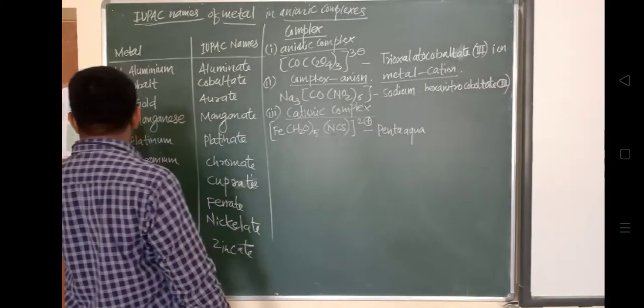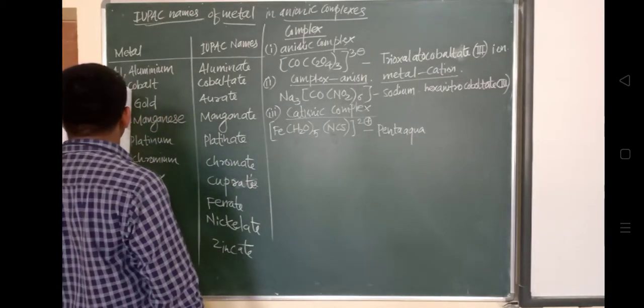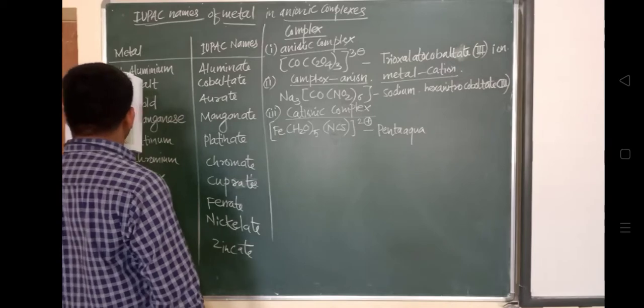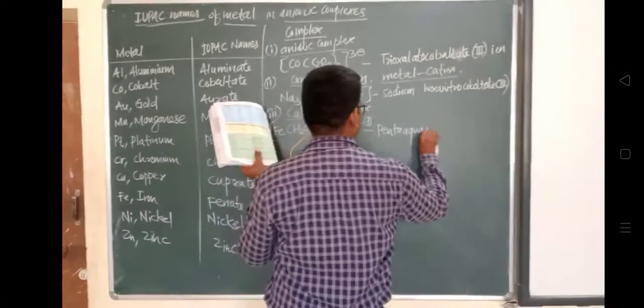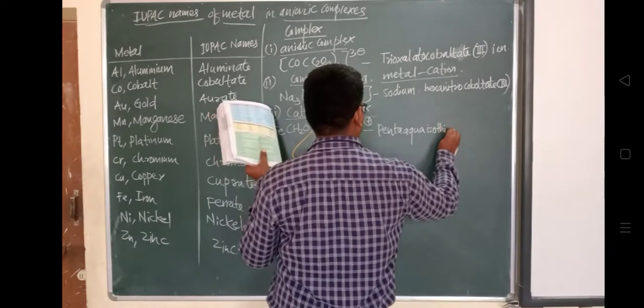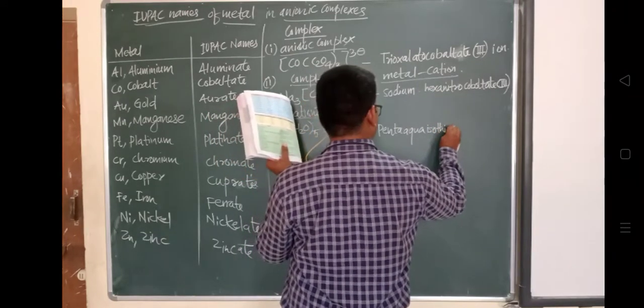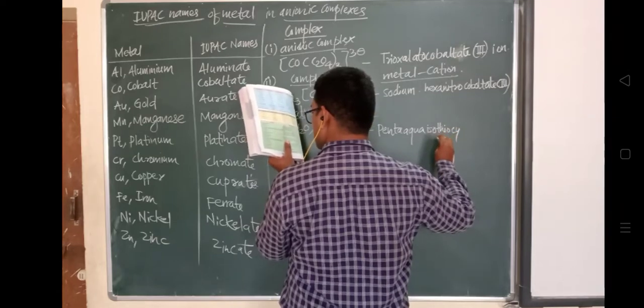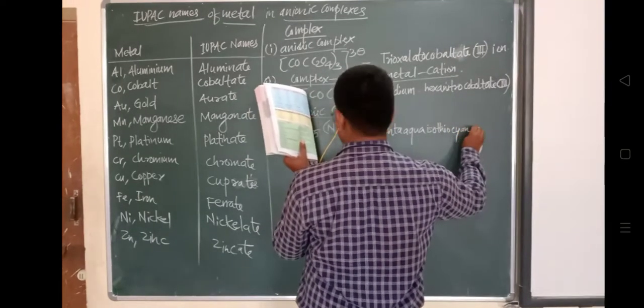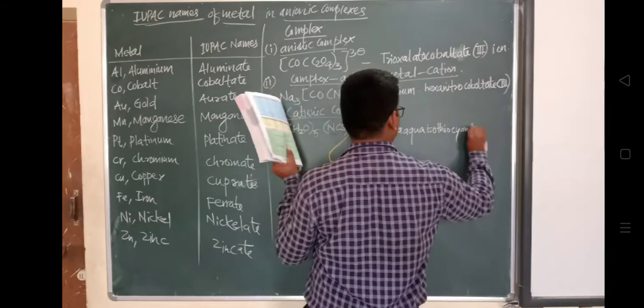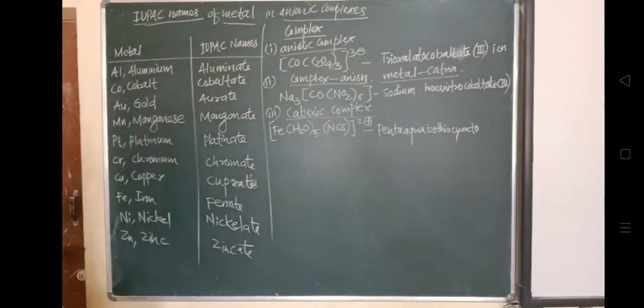So right now it is a cationic complex. Whenever we have a cationic complex or neutral complex, its nomenclature should be the usual nomenclature. Now see, the Fe, iron, its nomenclature will not be ferrate, because this is a cationic complex. The nomenclature we wrote earlier was for anionic complexes. If the cationic complex is present, in that case the nomenclature should be given directly as iron.